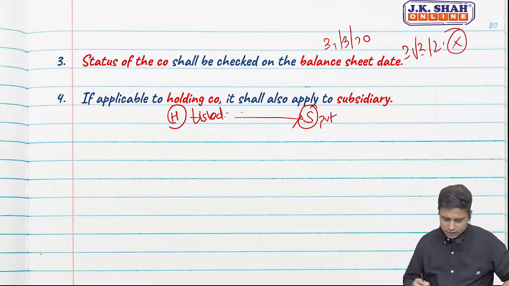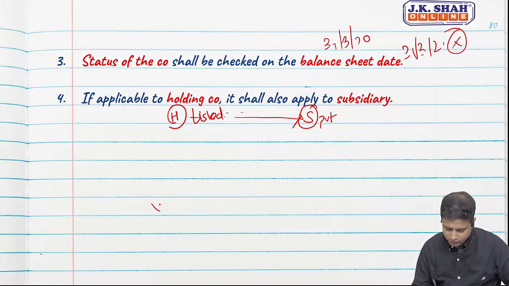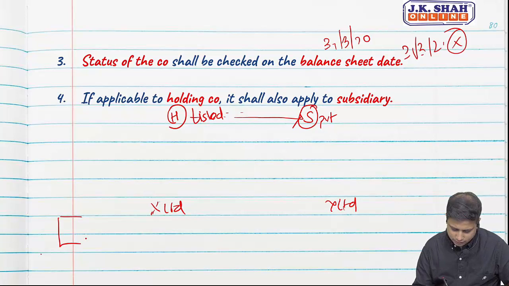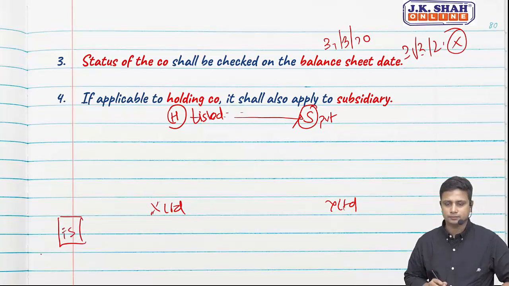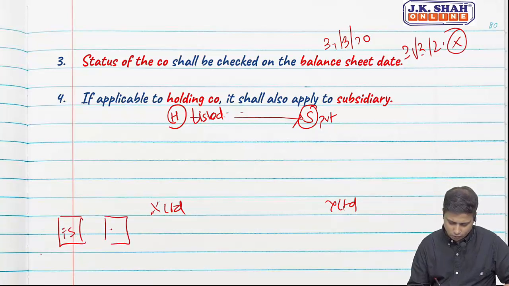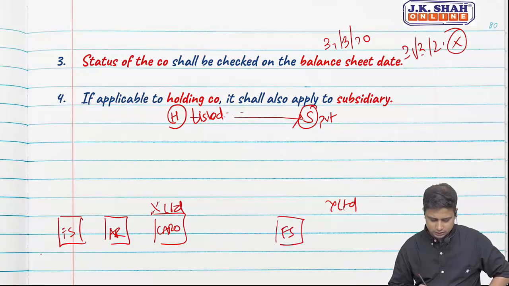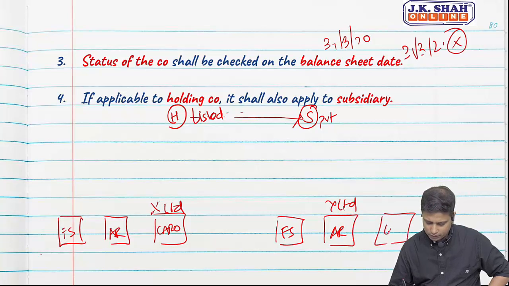I hope we all know what is consolidated financial statement. For example, X Limited and Y Limited is the subsidiary. X Limited will have its own financial statement. X Limited will have its own audit report. Likewise, X Limited will have its own CARO. Likewise, in Y Limited, they will have their own financial statements. They will have their own audit report and they will have their own CARO.